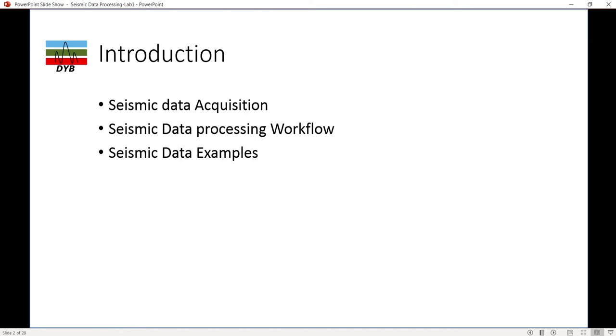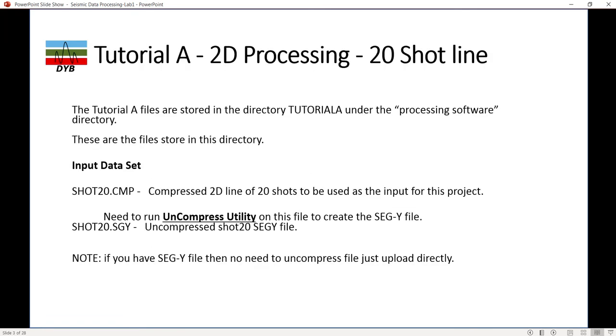Before we start the software, I would like to give you a small introduction to how we use it and what functions can be used for processing. We will be following tutorial A, which is 2D processing, and the data name is 20 short line. The tutorial A files are stored in the directory tutorial A under the processing software directory.